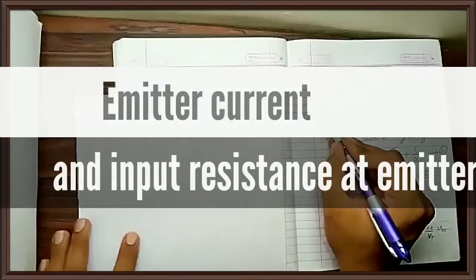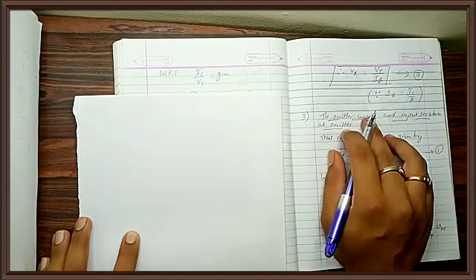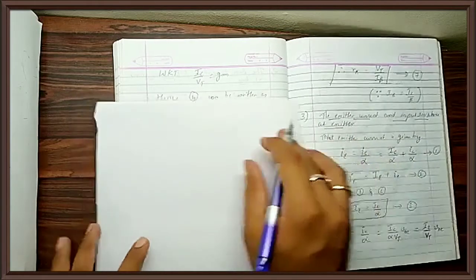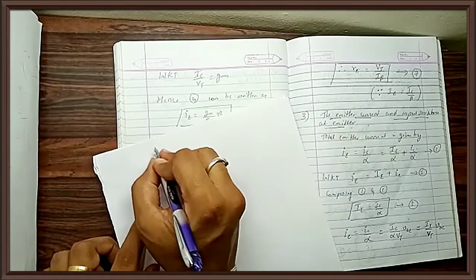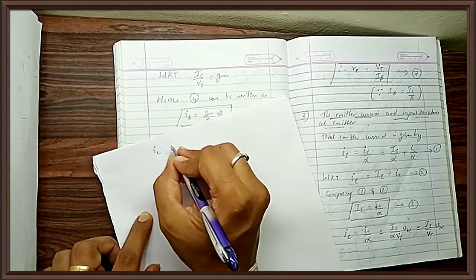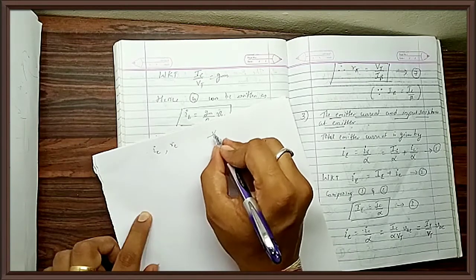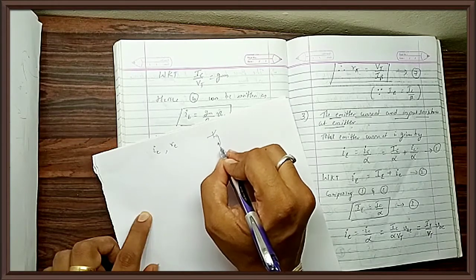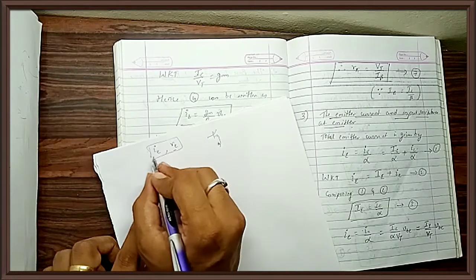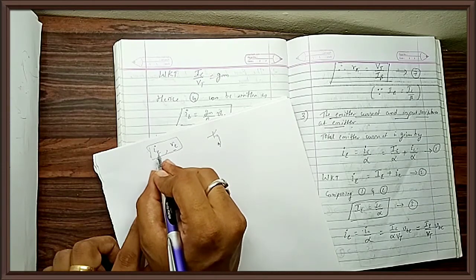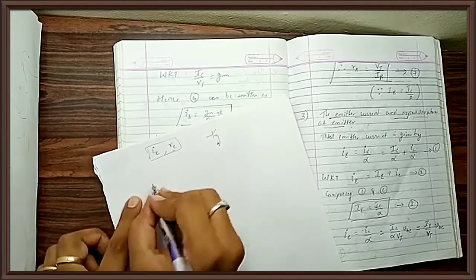So I'll be continuing my explanation on the emitter current and the input resistance of the emitter. I'll now be deriving the expression for emitter current and input resistance of the emitter. What is the emitter current? Instantaneous value of emitter current. What I need is small ie, and I want the expression for re, that is emitter resistance. If this is a transistor, if I look from the emitter terminal, the resistance I am able to see is re. So I am deriving the expression for small ie, that is the AC value of the emitter current, and the resistance re.